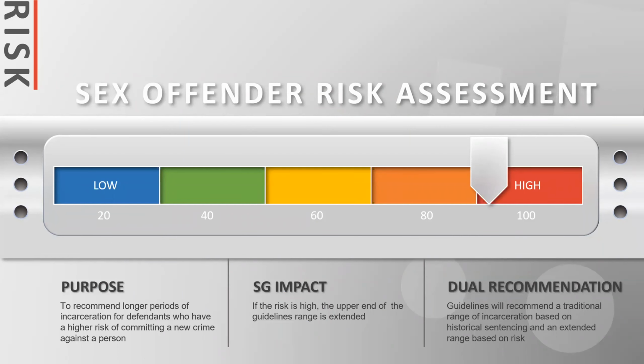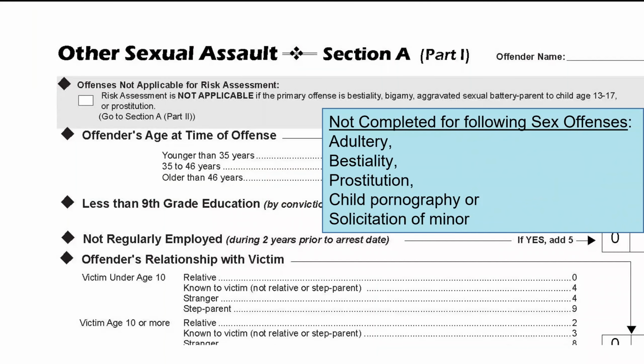The impact on the guidelines: it extends the upper end of the guidelines range. The judge will still have the dual recommendation, based on historical sentencing practices and a risk assessment instrument recommendation. The instrument is not completed for adultery, bestiality, prostitution, child pornography, or solicitation of a minor. Guidelines are completed for those offenses, but there is no risk assessment instrument.